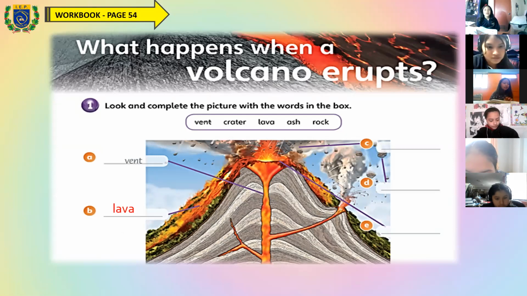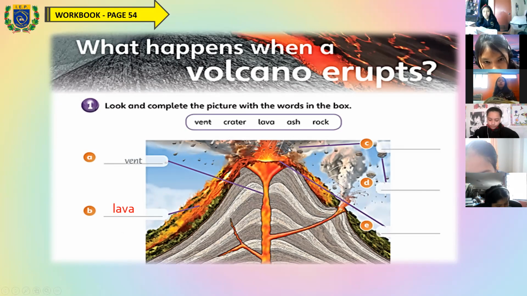This material that is color red, between red or orange, is lava. And it's very dangerous, okay? It's very dangerous. You can't touch the lava. Okay, continue with the letter C.